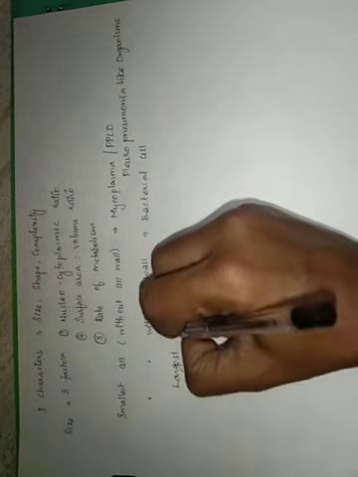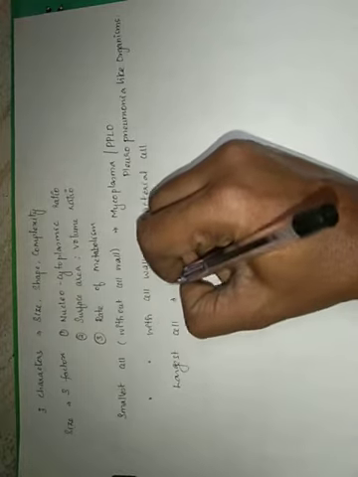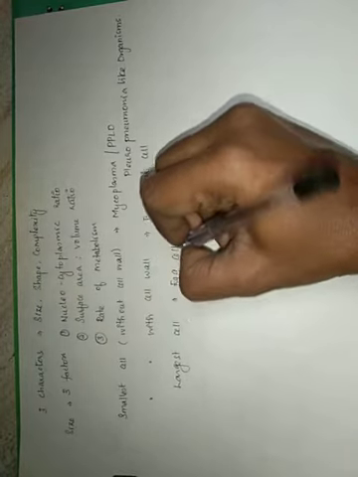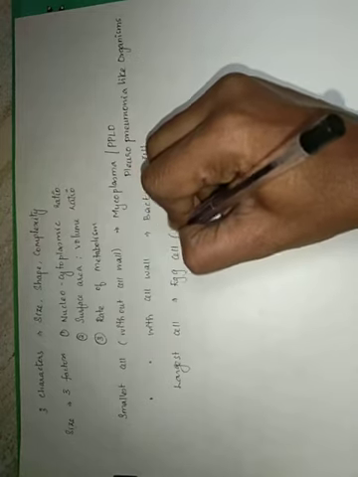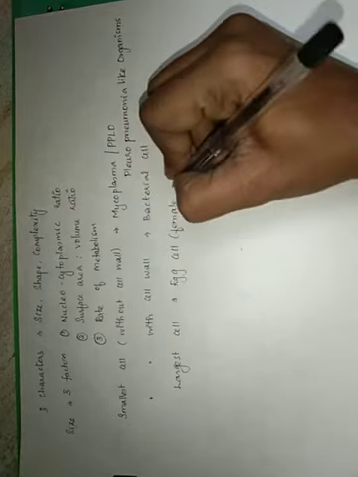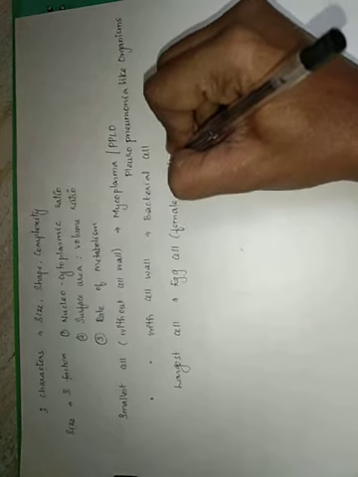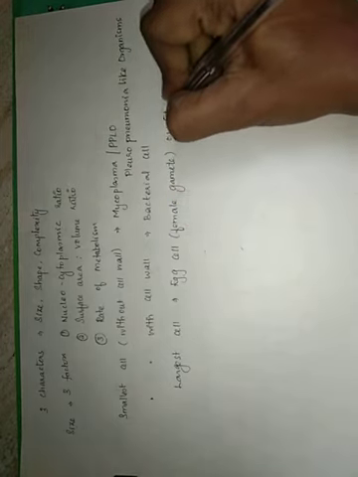And the largest cell ever known is the egg cell. Egg cell, don't consider the egg, it is the egg cell, which represents the female gamete of ostrich. This is the largest cell ever known.